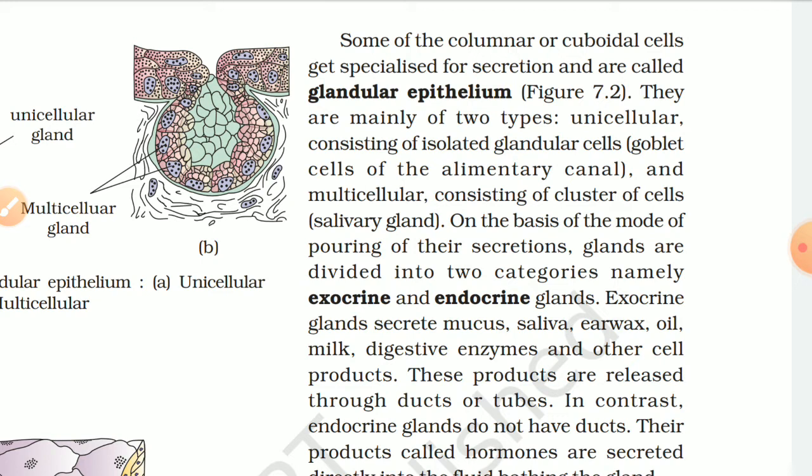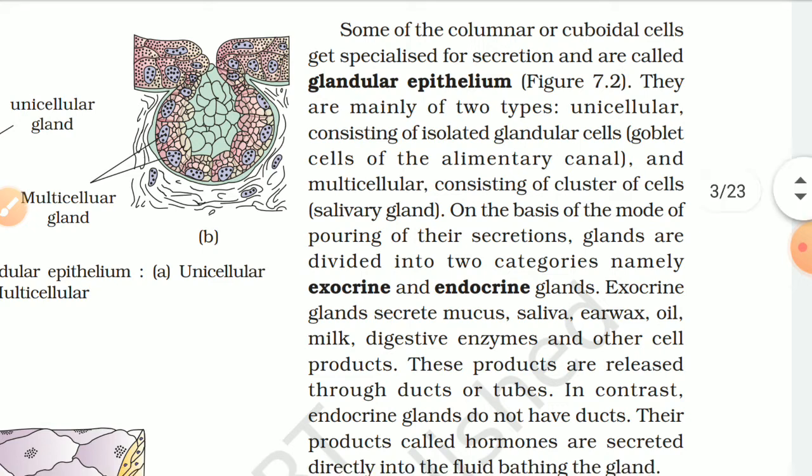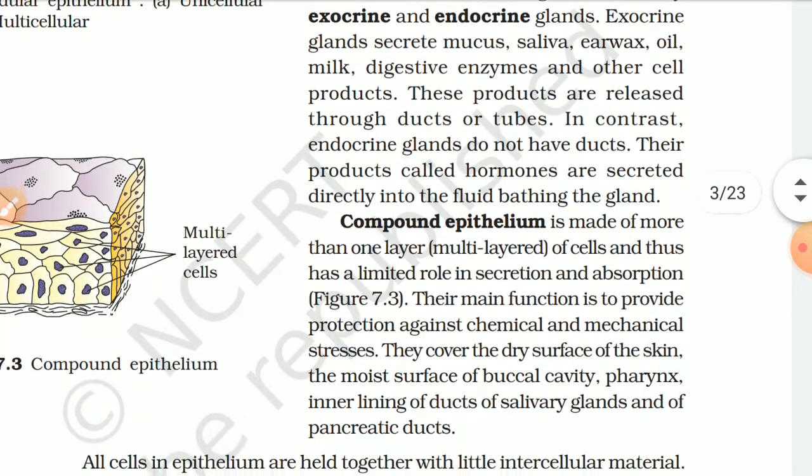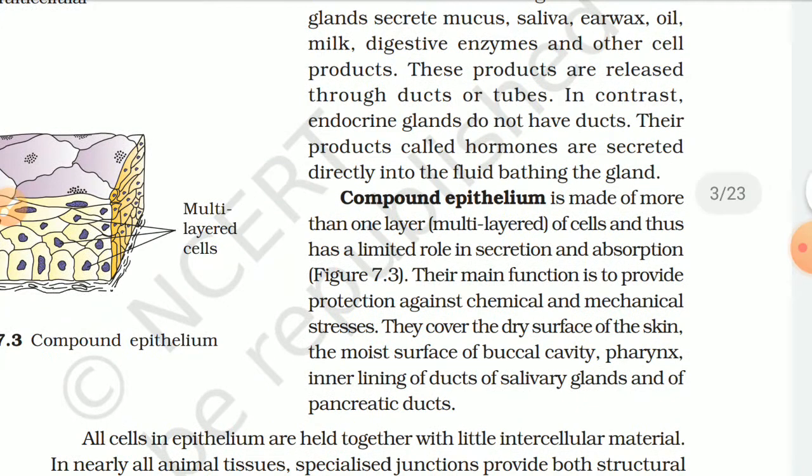On the basis of the mode of pouring their secretion, glands are divided into two categories, namely exocrine and endocrine glands. Exocrine glands secrete mucus, saliva, earwax, oil, milk, digestive enzymes, and other cell products. These products are released through ducts or tubes. In contrast, endocrine glands do not have ducts. Their products, called hormones, are secreted directly into the fluid bathing the gland.